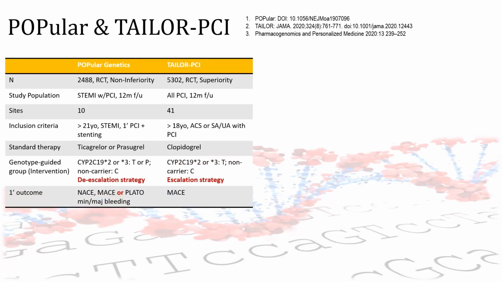Now, there are two recent clinical trials which are worth discussing. POPular Genetics used CYP2C19 information to de-escalate non-loss-of-function individuals from ticagrelor or prasugrel to clopidogrel. Conversely, TAILOR-PCI used a strategy where loss-of-function individuals were escalated from clopidogrel to ticagrelor or prasugrel. Genotype-guided groups were compared with standard care in both studies.